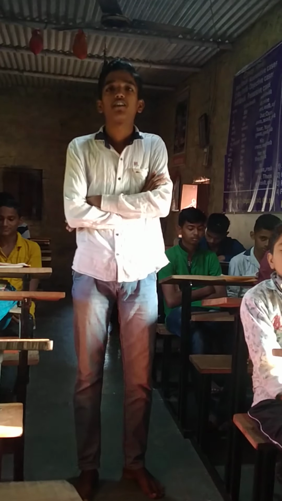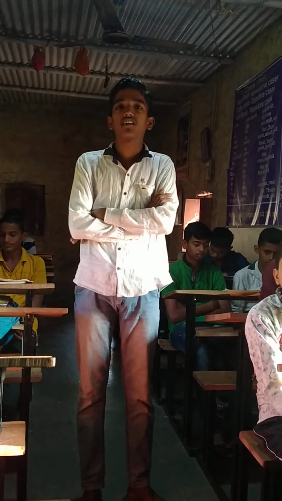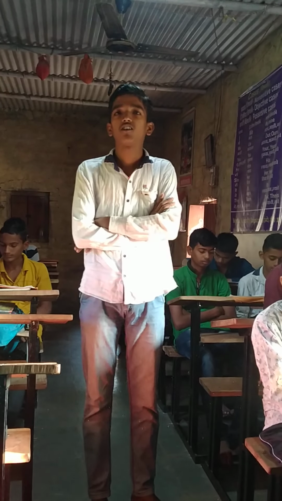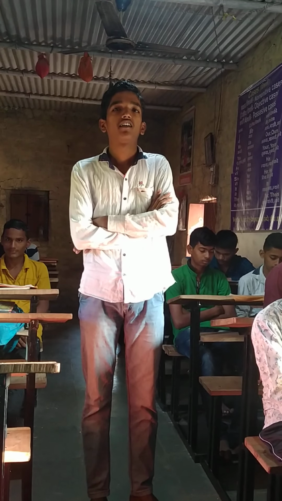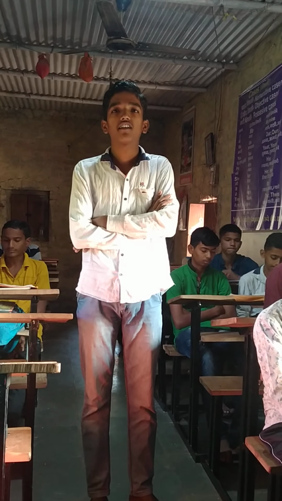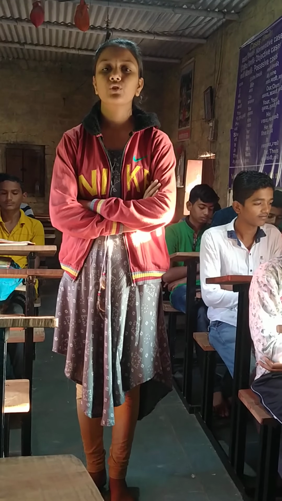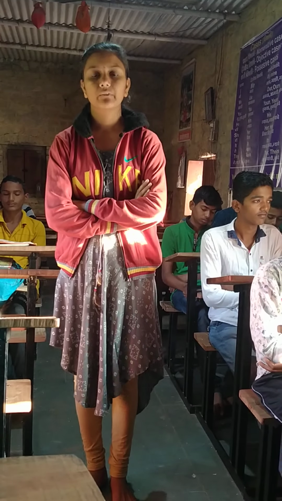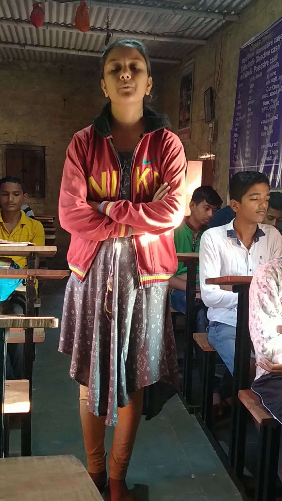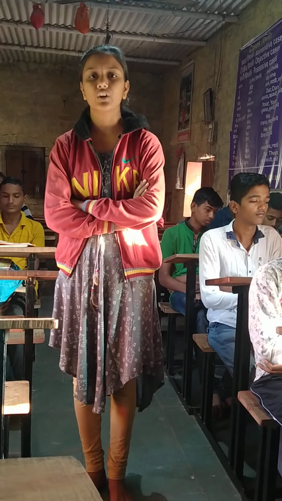Definition of rate of chemical reaction: some reactions are completed in a short time while others require more time to complete; this is the rate of chemical reaction. Factors affecting the rate of a chemical reaction: there are five types. First one is nature of reactants. The reactivity of reactants influences the rate of a chemical reaction.